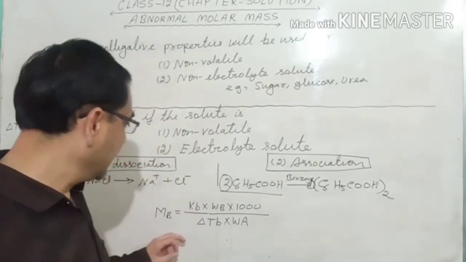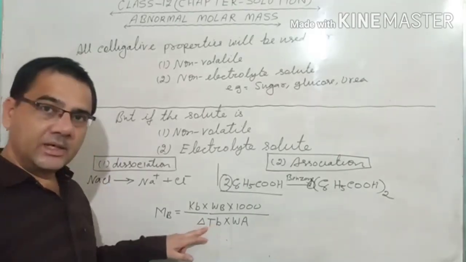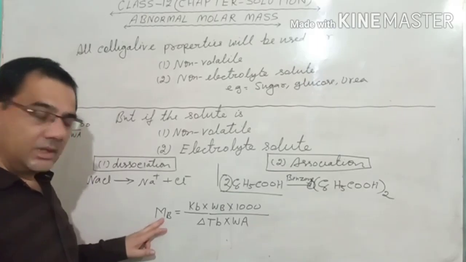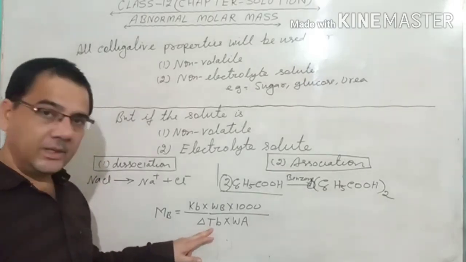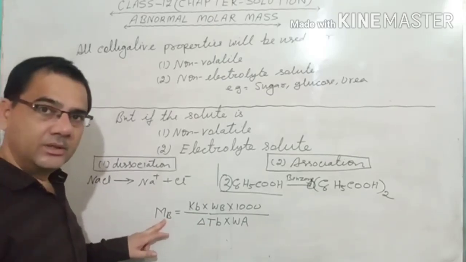Now see here, delta Tb. If you write the correct colligative property, you will get the correct molar mass. If you put in the wrong colligative property, like the observed colligative property, then you will get MB wrong as well.